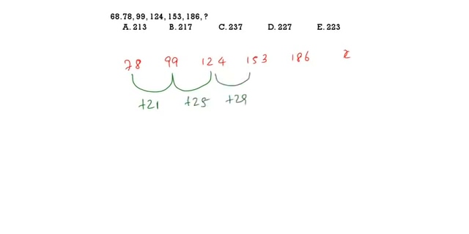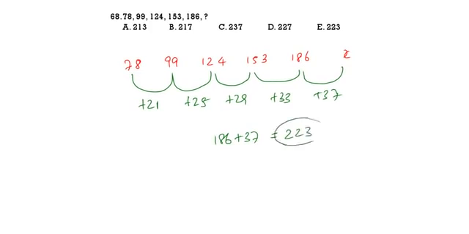78, 99, 124, 153, 186 and question mark. Here is how the series works. 78 to 99 is plus 21. 99 to 124 is 25. 124 to 153 is 29. That means each time the gap is increasing by 4. Here 33, here 37. So 186 plus 37. What is 186 plus 37? That is 223. Option 5 is the correct answer, 223. See the next question.